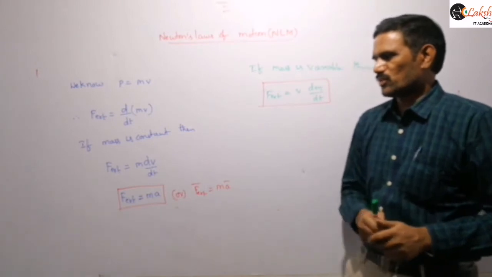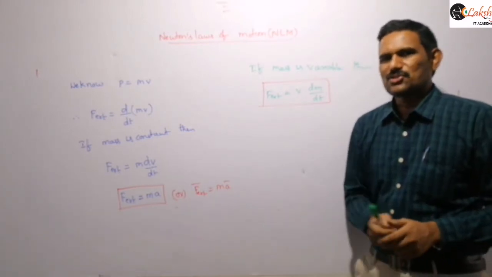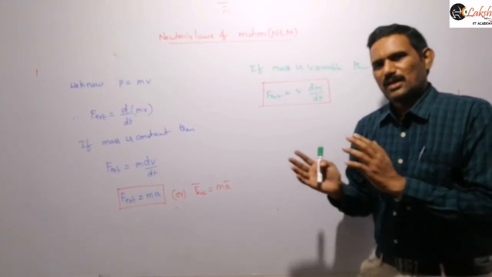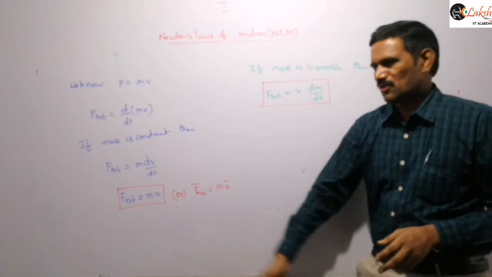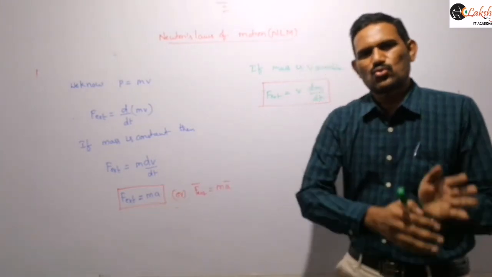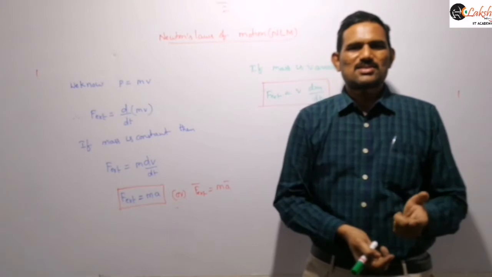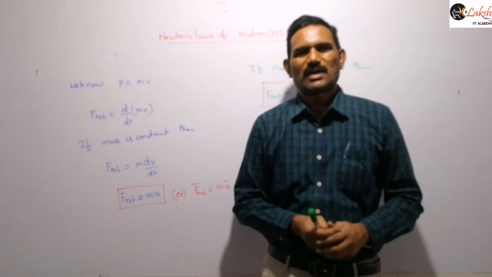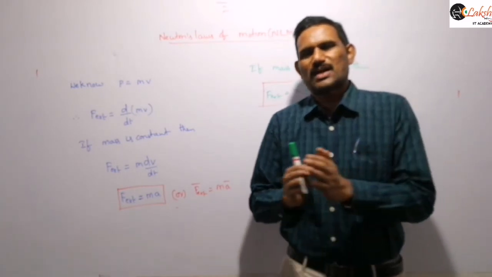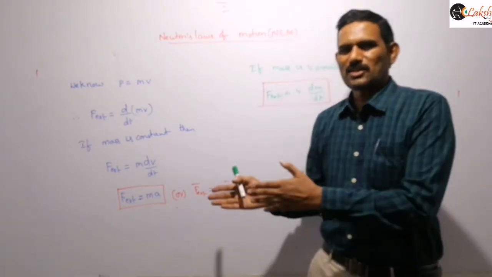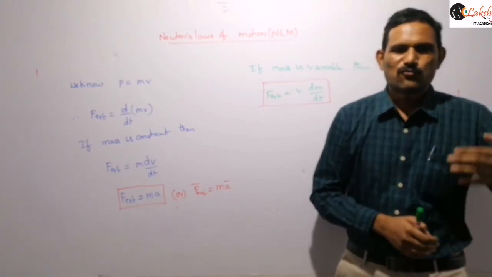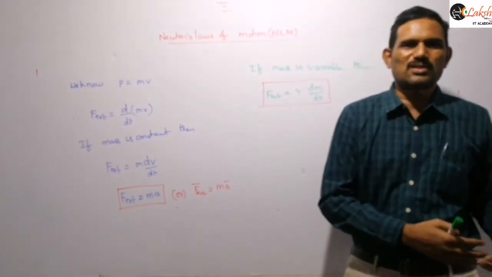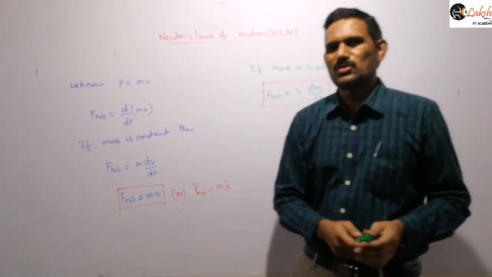From this we can also conclude that if the acceleration of the object is 0, then the body is moving with a constant velocity. If acceleration is 0, then force is 0, that means no force acts on that. We already discussed in kinematics that motion is said to be uniform motion when acceleration is 0, that means the body moves with a constant velocity along a straight line. That is nothing but our Newton's first law statement: if no force acts on it, the body will continue in its state only.